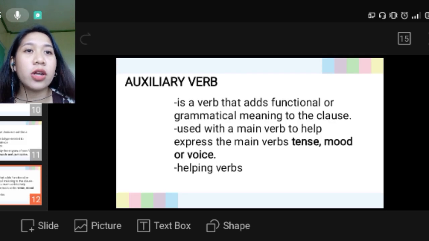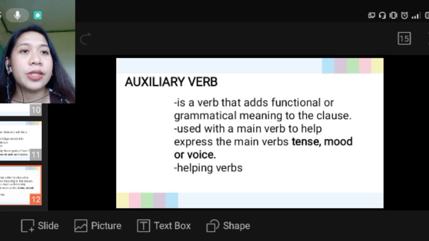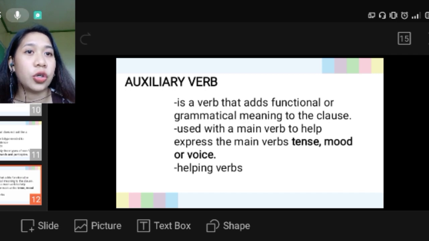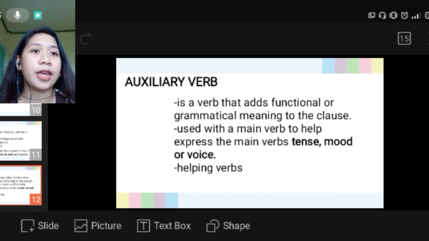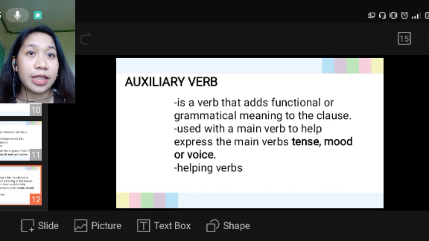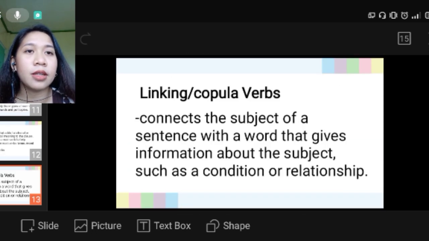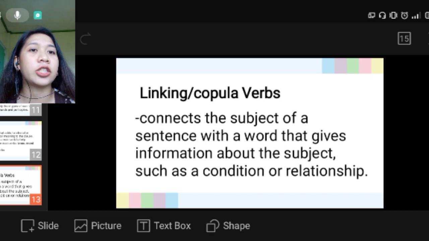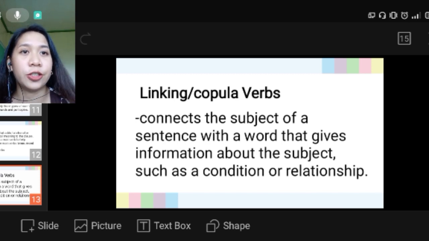The next is auxiliary verb. Auxiliary verb is a verb that adds function or grammatical meaning to the clause. It is used with the main verb to help express the main verb's tense, mood, or voice. It is also known as helping verbs. Next is linking verb or copula verb. Linking verb or copula verbs connect the subject of a sentence with a word that gives information about the subject, such as condition or relationship.